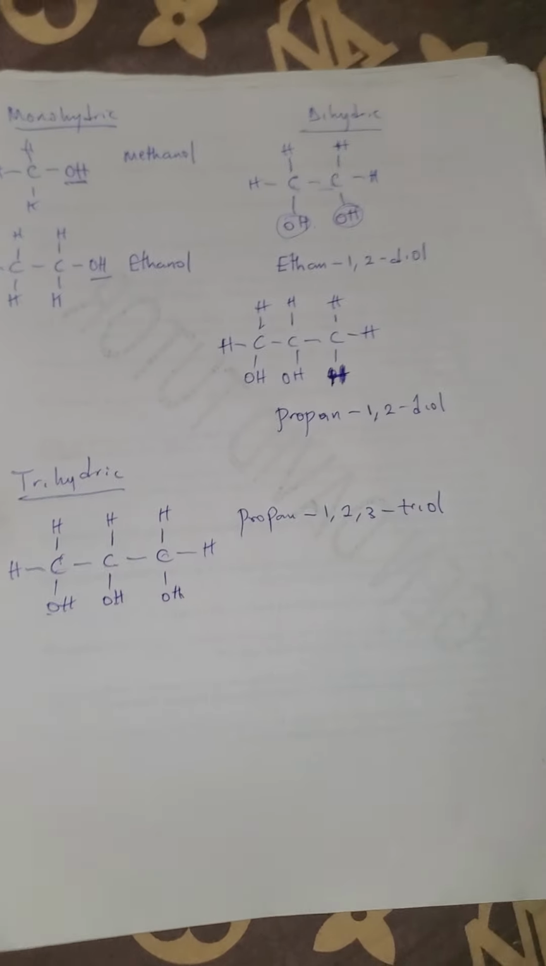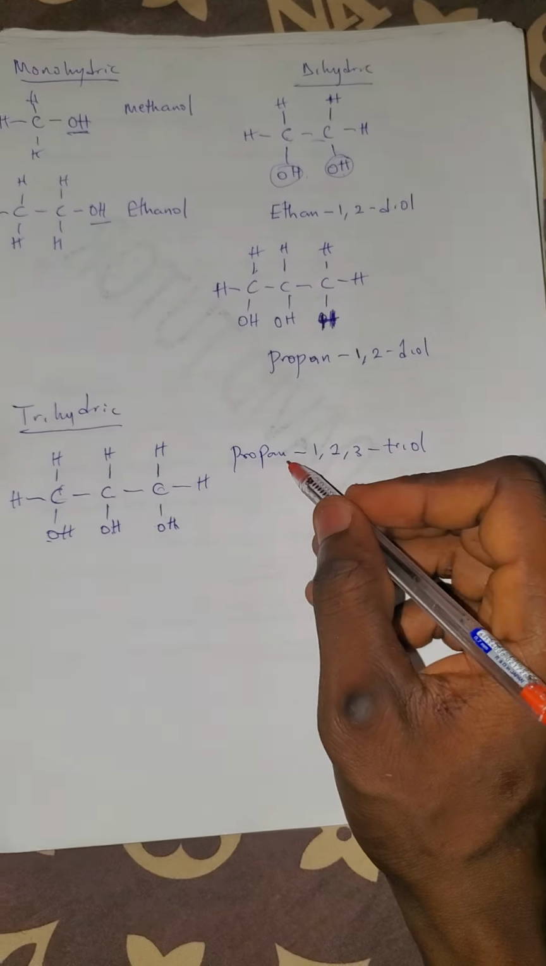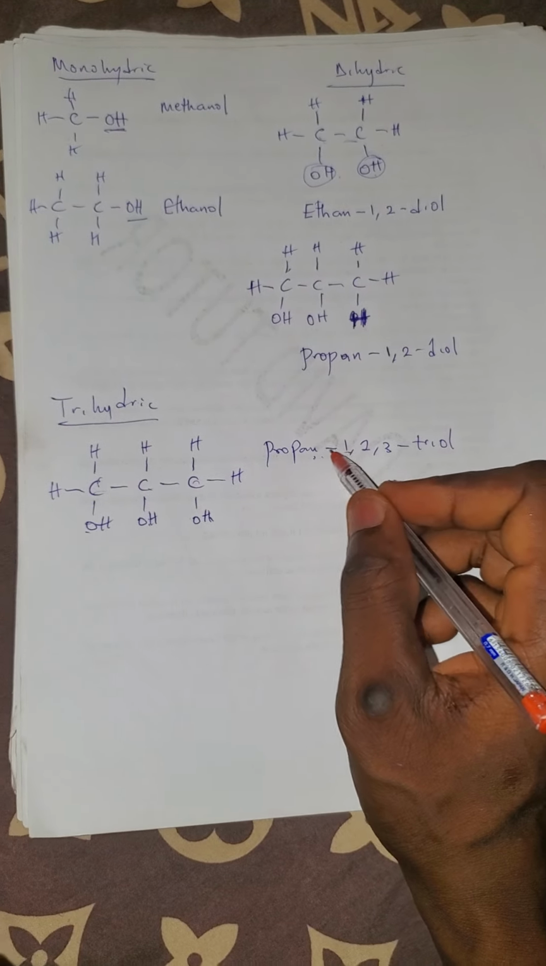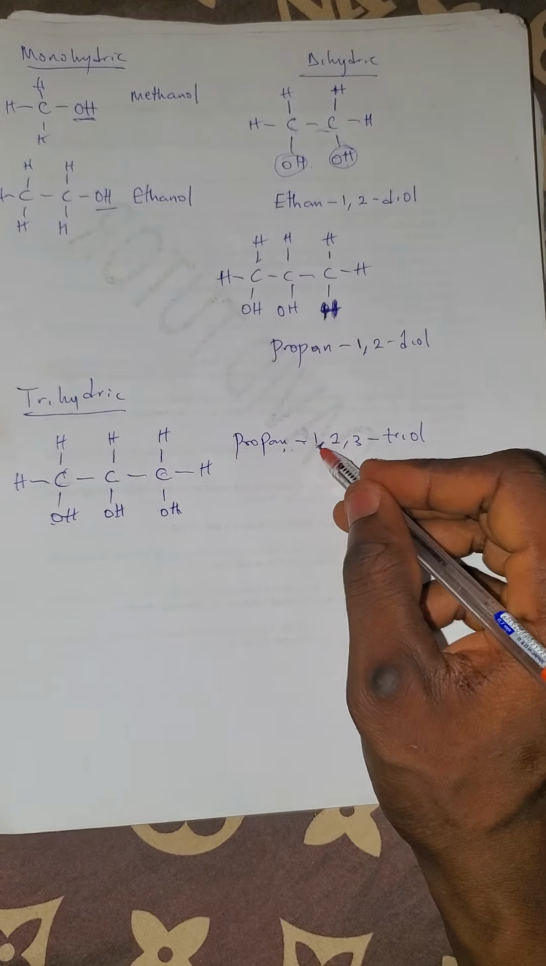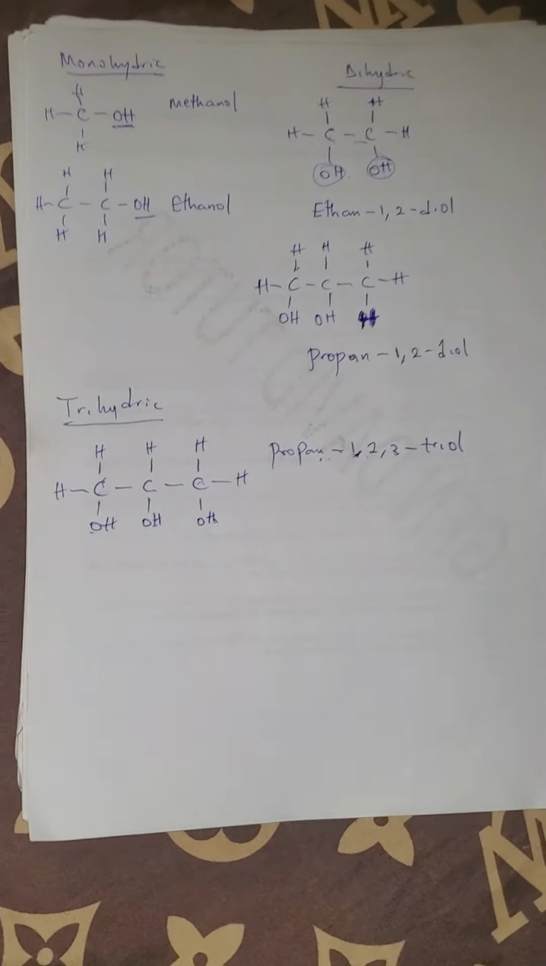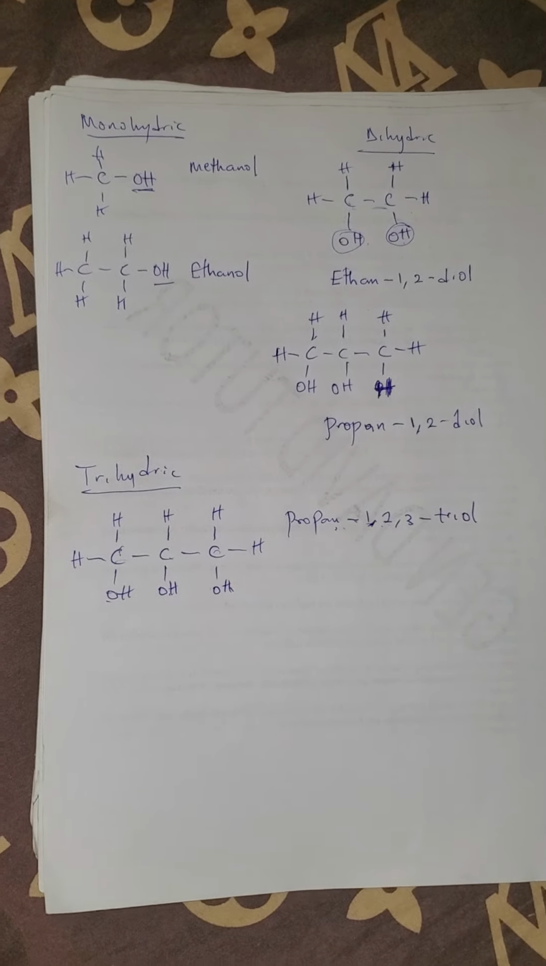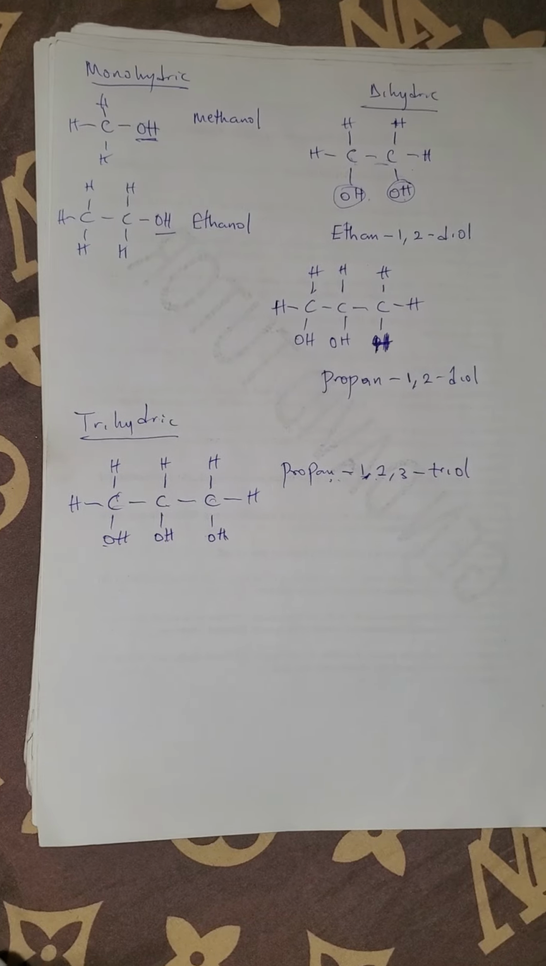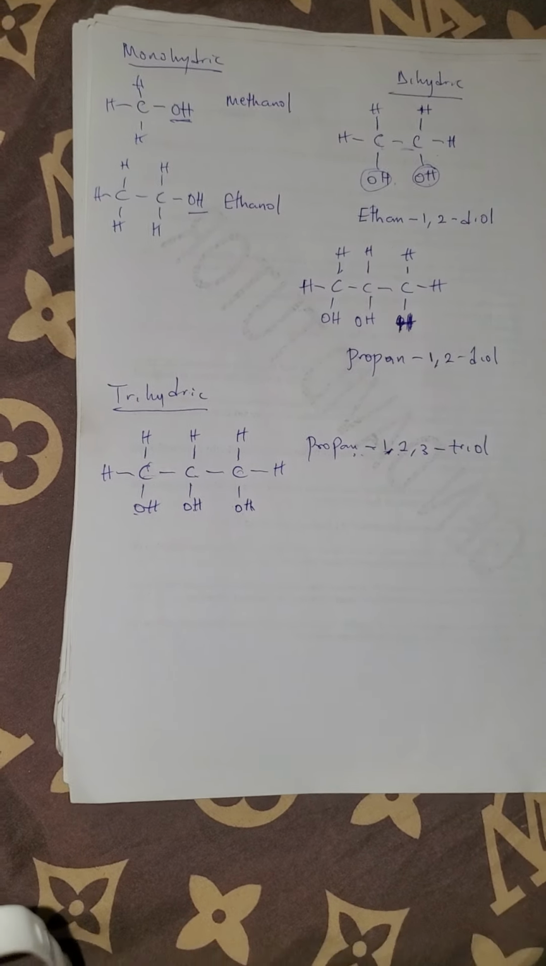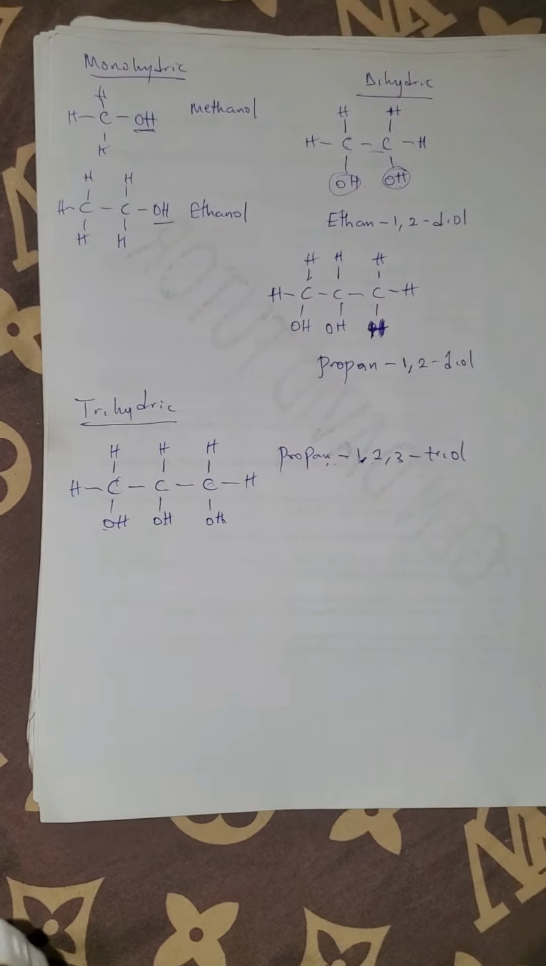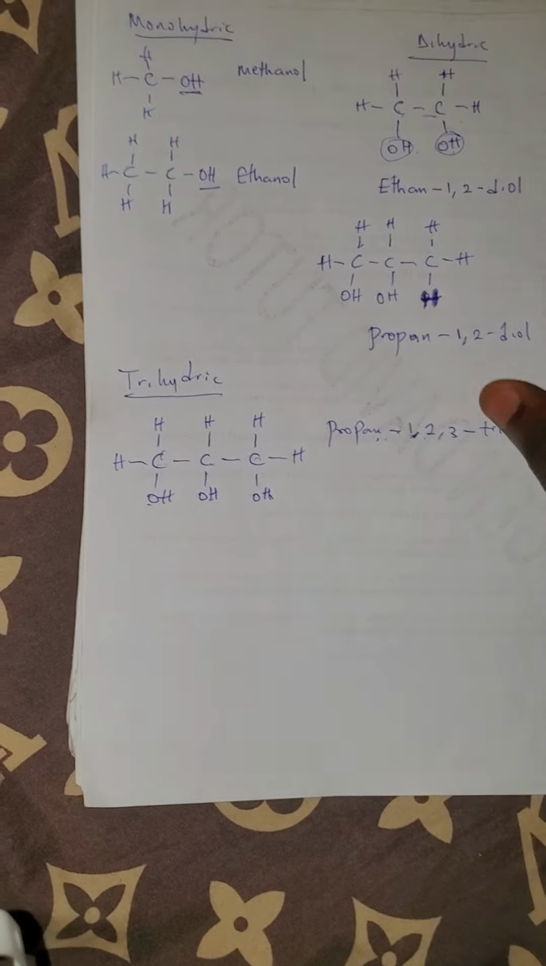Don't forget, there are rules to naming. You separate alphabet from number with the use of hyphen, but you separate number from number with the use of comma. You have to watch the organic nomenclature video on the channel so that you can understand the way to name the structures.